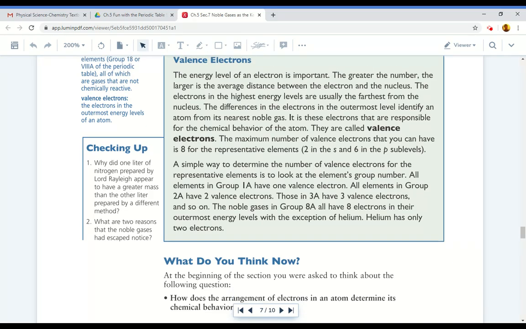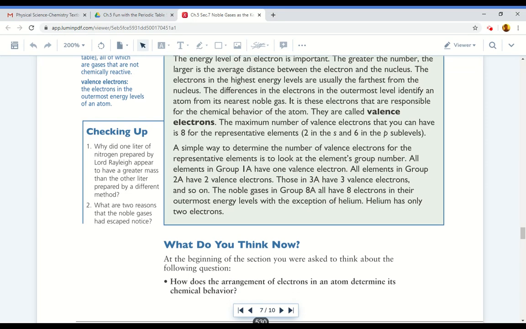Valence electrons. The energy level of an electron is important. The greater the number, the larger is the average distance between the electron and the nucleus. The electrons in the highest energy levels are usually farthest from the nucleus. The differences in the electrons in the outermost level identify an atom from its nearest noble gas. It is these electrons that are responsible for the chemical behavior of the atom. They are called valence electrons.